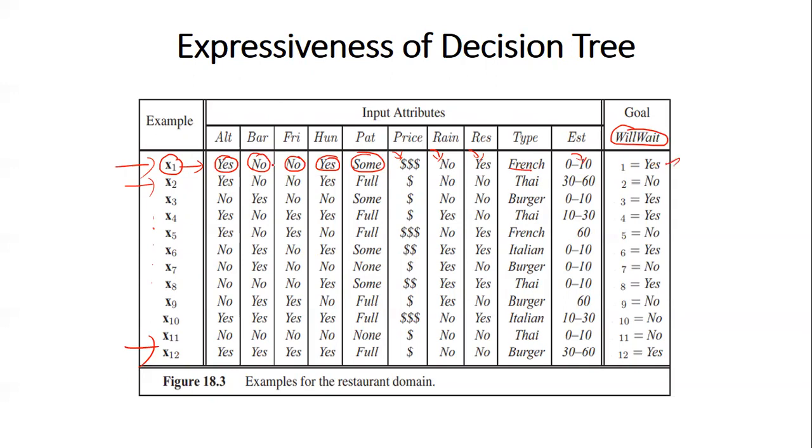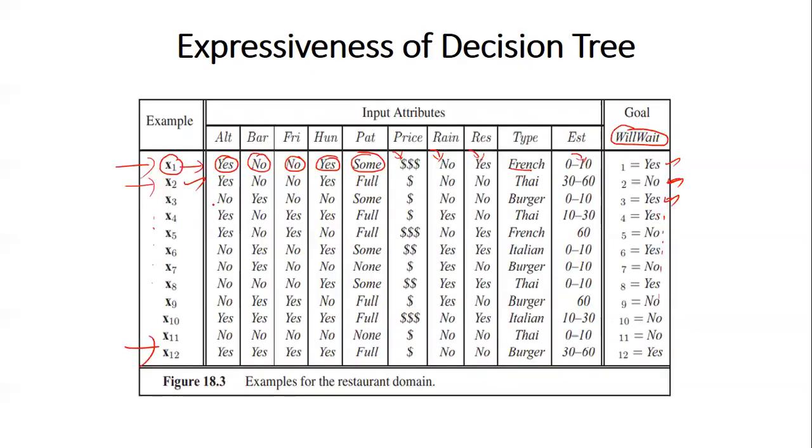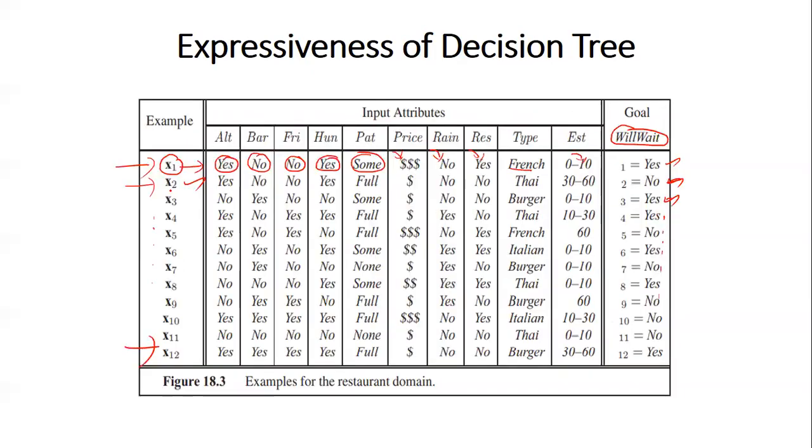Okay, this is one data set instance. Similarly, this is another instance, and like that, the entire thing is the data set. Like that, we have 12 instances. Now using this, we can frame a decision tree like this. This represents the decision tree corresponding to this example.